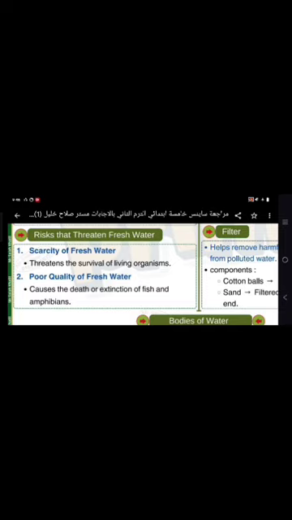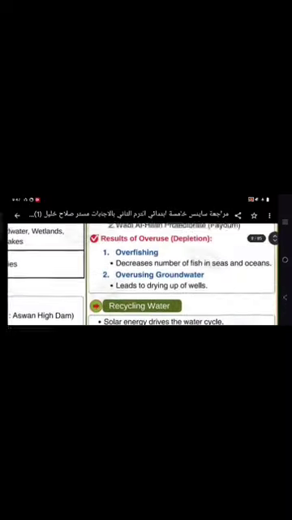Risks that threaten fresh water. Scarcity of fresh water threatens the survival of living organisms. Poor quality of water causes the death and extinction of many living organisms, or many marine living organisms like fish and amphibians.